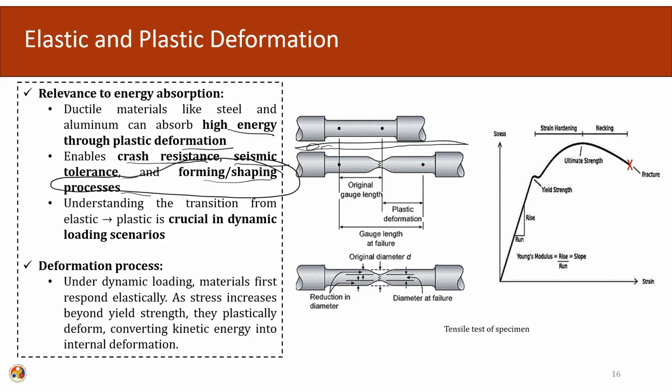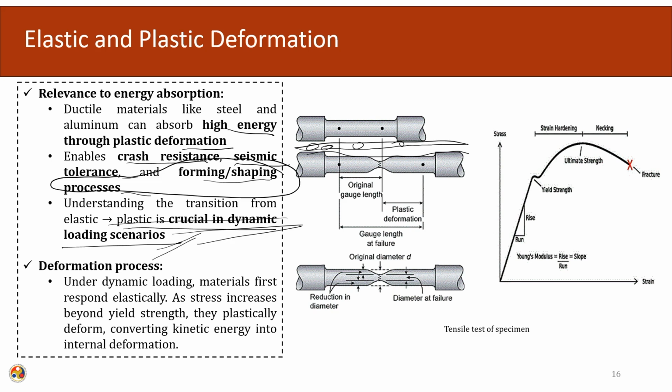The forming processes result from the uniform deformation of the material. There is no tensile chipping or anything occurring on the surface. It will be a uniform shape. So, plastic deformation is crucial in dynamic loading scenarios. Whenever we have to design for dynamic scenarios, plastic deformation will be required.